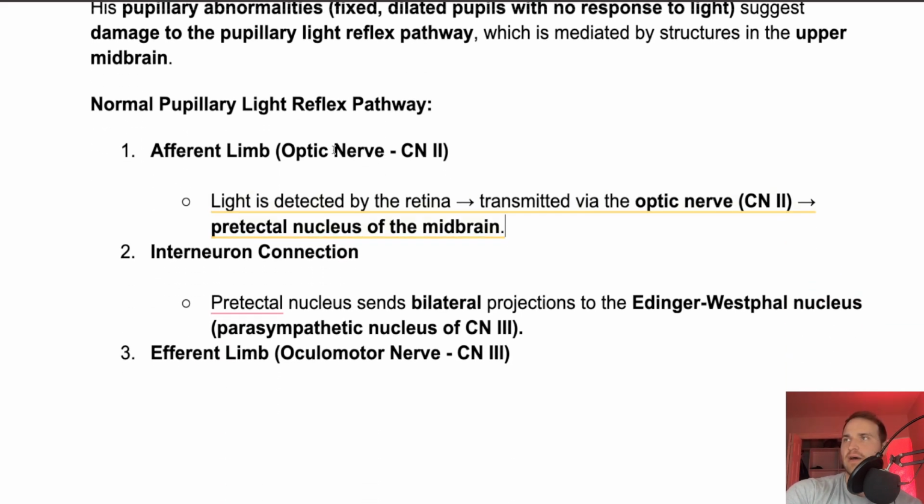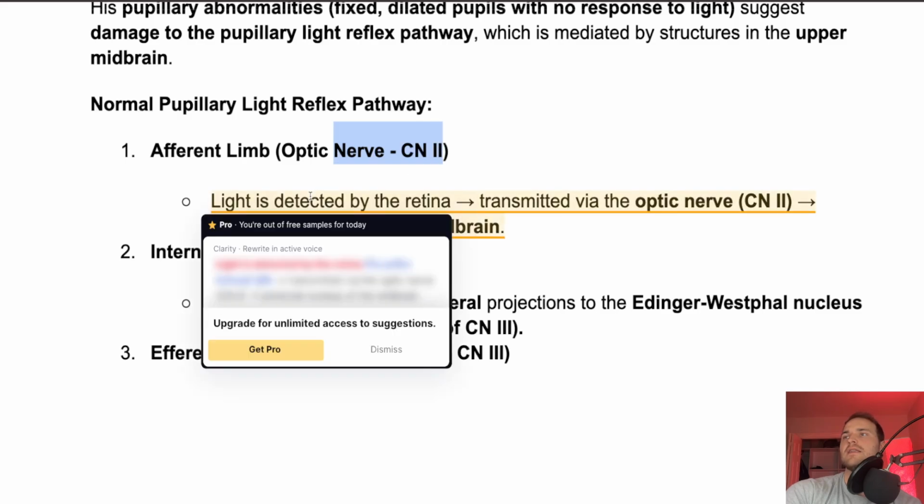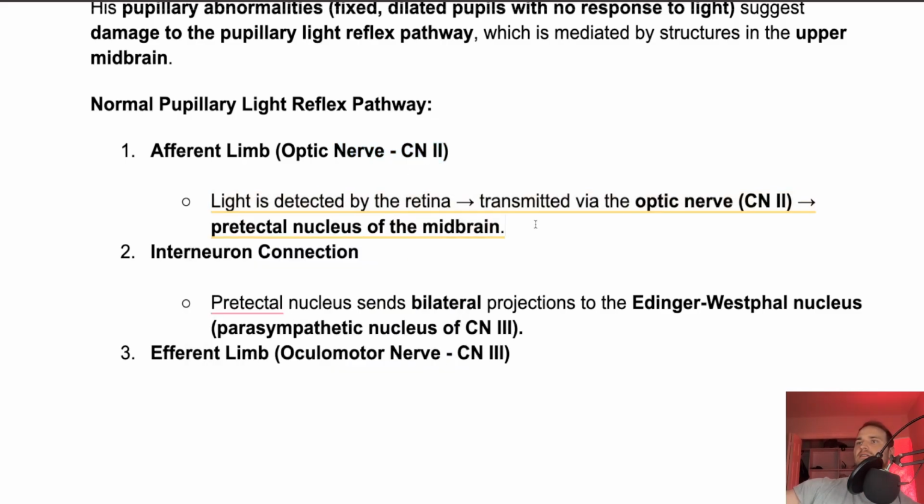The afferent limb: optic nerve, cranial nerve 2. Light is detected in the retina and transmitted to the optic nerve, cranial nerve 2, and the pretectal nucleus in the midbrain, then the interneuron connection. Pretectal nucleus sends the projections to the Edinger-Westphal nucleus, which is 3. That's the parasympathetic nucleus of 3.